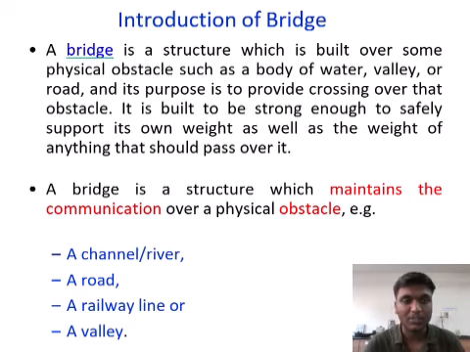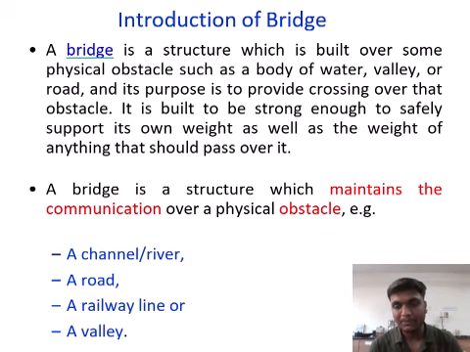So, introduction of bridge. A bridge is a structure which is built over some physical obstacles such as a body of water, valley, or road. And its purpose is to provide crossing over that obstacle. It is built to be strong enough to safely support its own weight as well as the weight of anything that should pass over it.